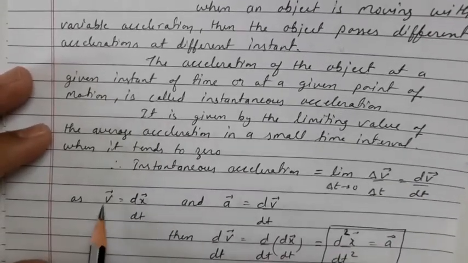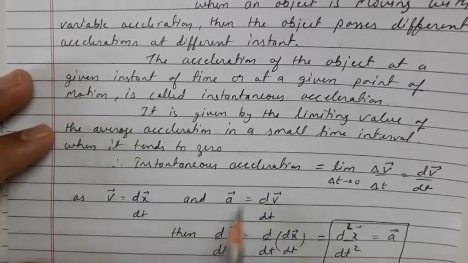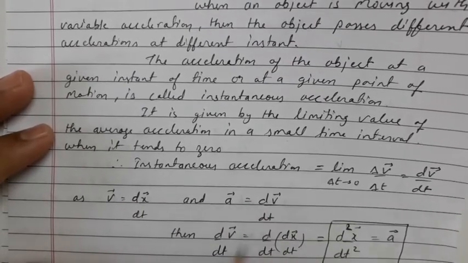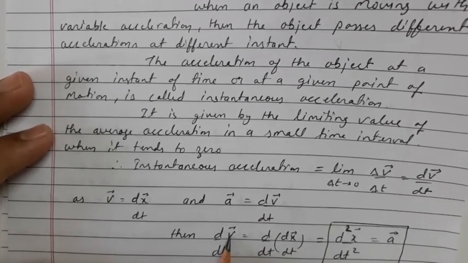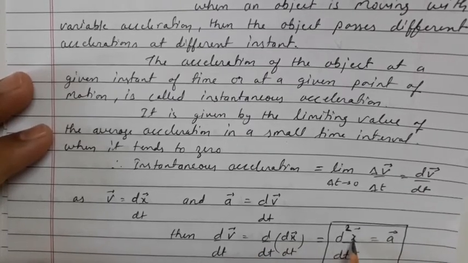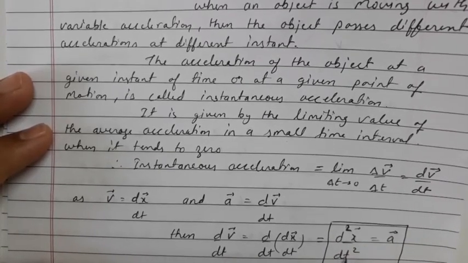But we know that v is equal to dx by dt and a is equal to dv by dt. So whenever we substitute the value of v as dx by dt, we get dv upon dt is equal to d by dt of dx by dt. So this can be written as d square x by dt square, which shows the double differentiation of a displacement with respect to the time.